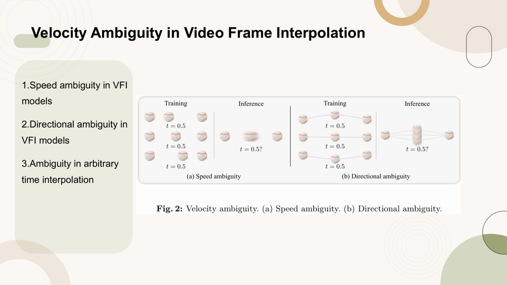Figure 2 illustrates the concept of velocity ambiguity in video frame interpolation (VFI). Part A demonstrates speed ambiguity, where the exact location of an object at a specific time step is uncertain due to unknown speed distribution. Part B shows directional ambiguity, where the direction of motion is indeterminate, adding complexity to model training and inference. These ambiguities, collectively referred to as velocity ambiguity, are particularly pronounced in arbitrary time interpolation, complicating the prediction of a continuum of time steps.